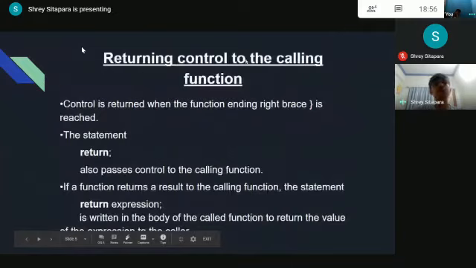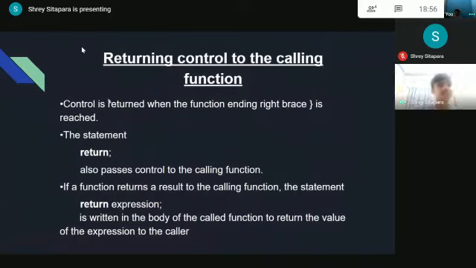Returning control to the calling function: control is returned when the function ends with a brace. Return also passes control to the calling function, that is, at the end of the function which is called. If a function returns a result to the calling function, the function is said to be a returning function.